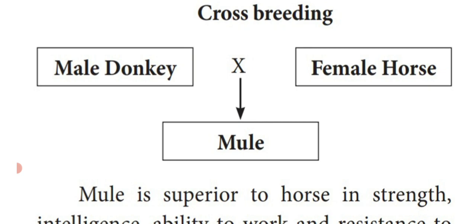Dear students, some examples are given here. Crossbreeding method, that is outbreeding. See the example. The cross has taken place between donkey and horse. Both of them are unrelated animals. Here they have taken a male donkey and a female horse, and we are getting the mule. In Tamil it is known as Kovaru Kaludai. So that is a cross between donkey and horse. It is known as mule.